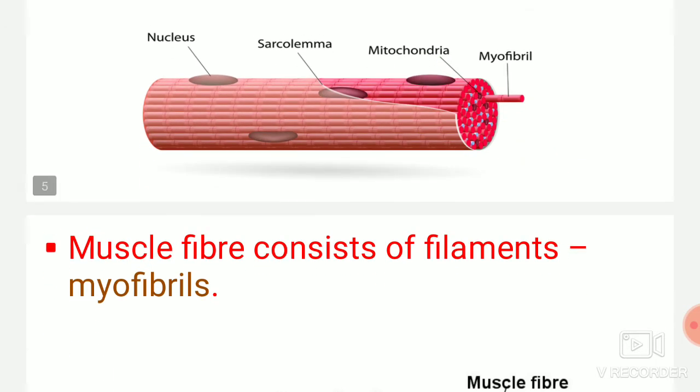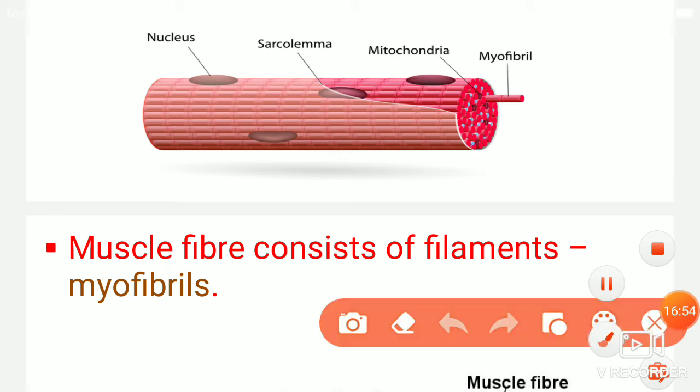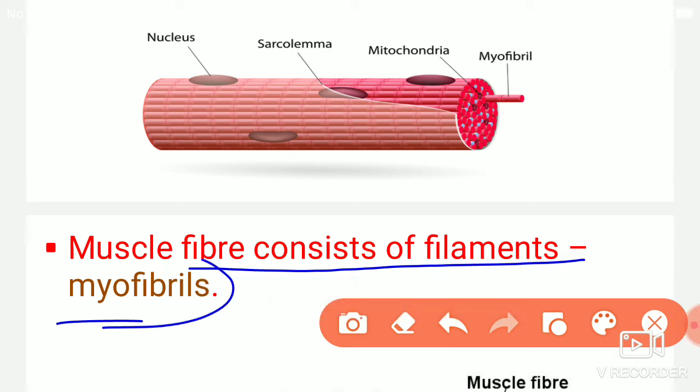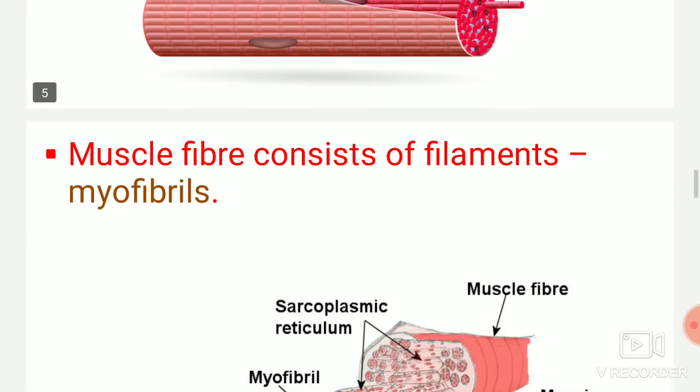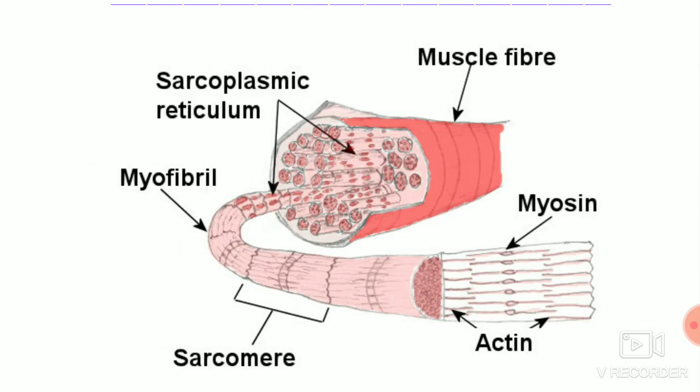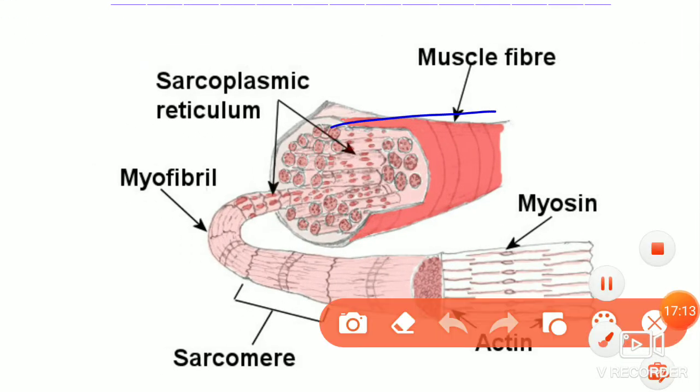And the muscle fiber, as I already told, consists of filaments called myofibrils. The fibrils in the muscle are called myofibrils. You can see here the muscle fiber. This is the muscle fiber, one muscle fiber, that is nothing but a muscle cell.